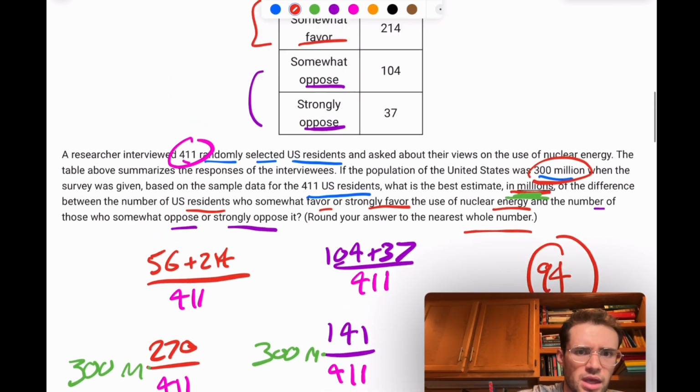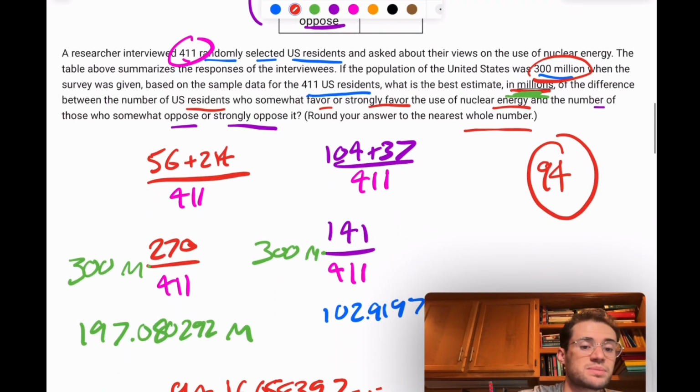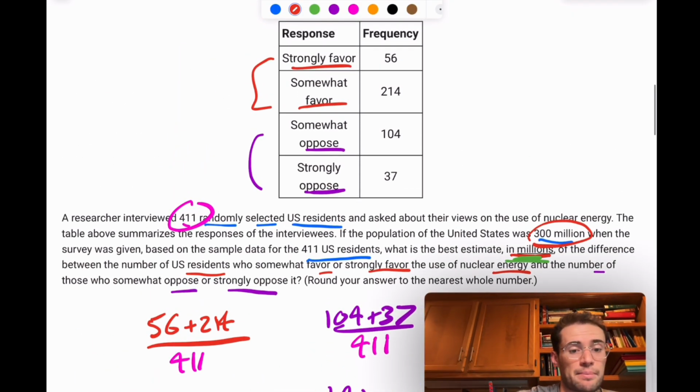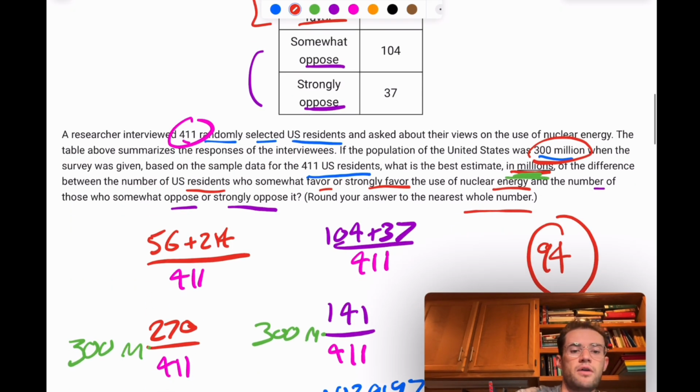197 million of the, we're expecting, based on this sample, 411, we're assuming it's a proportional sample, or we're assuming it's a representative sample of the population at large, and we're multiplying the proportion of the total that were surveyed, so 56 plus 214 out of 411, so 270 out of 411 were in some way in favor.